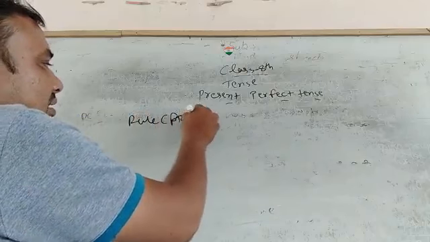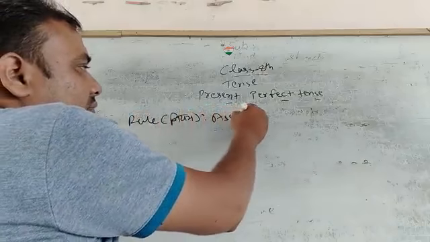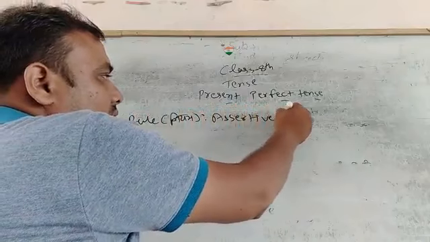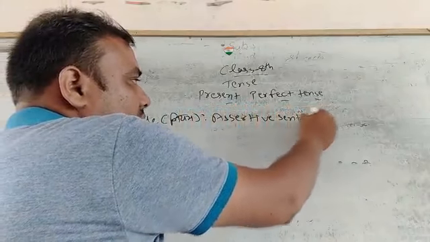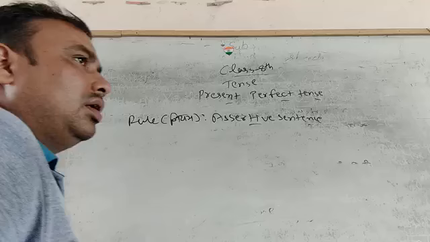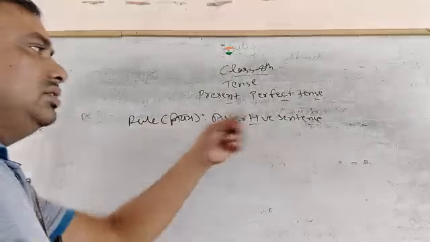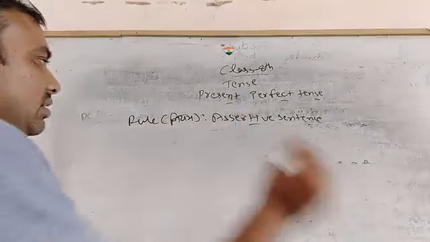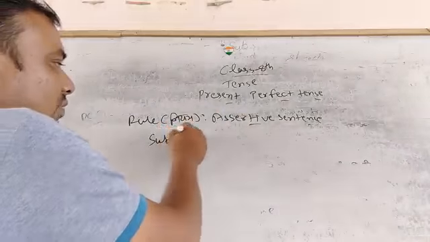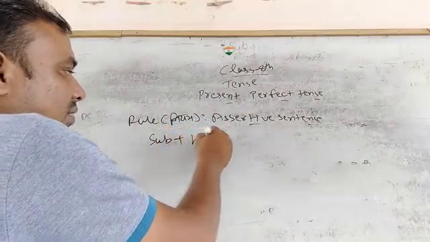We start with the assertive sentence. In the beginning, to explain you, I have written here assertive sentence. Assertive sentence, what do we do? First of all, we write subject. Thereafter, we add helping verb.